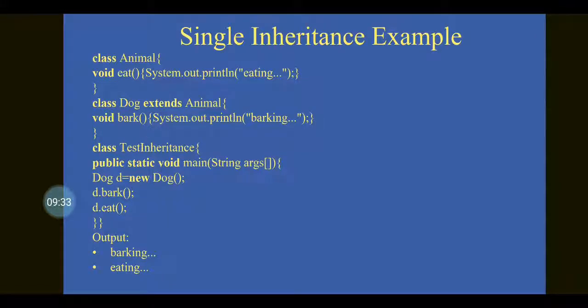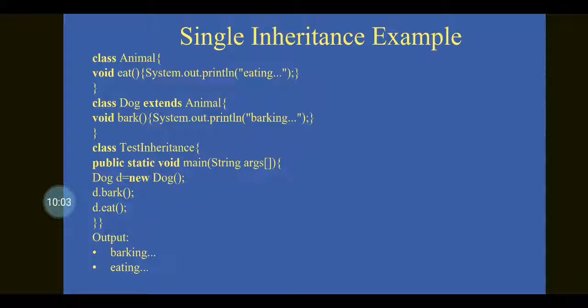So let us get into an example, that is single inheritance. Here class Animal, and within that Animal there is an eat method. Here we are going to print the message eating. And class Dog inherits from the Animal class with the help of the extends keyword. In that there is a method bark(). So we are going to print some message as